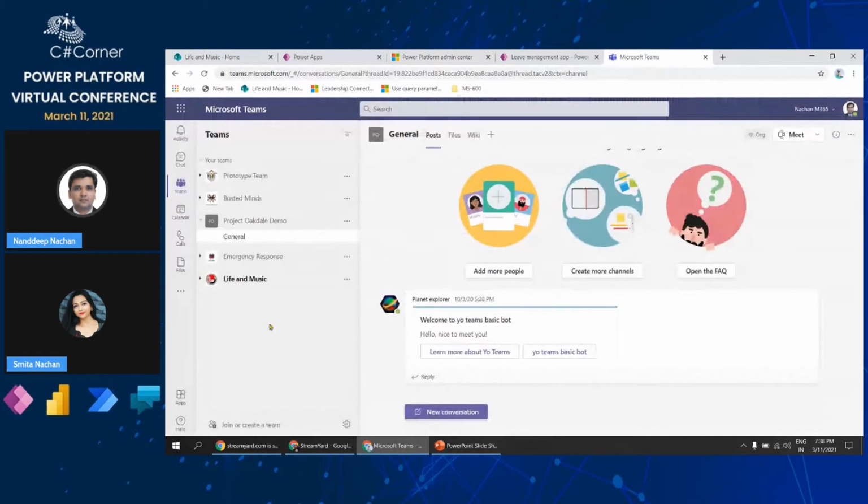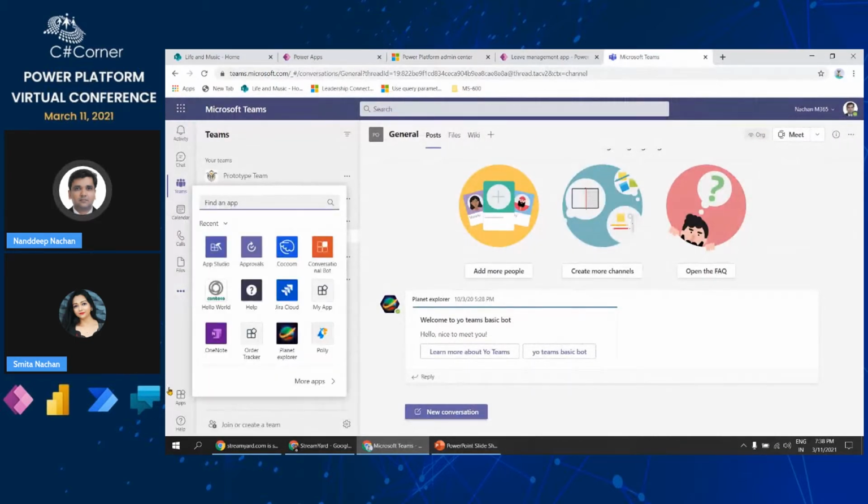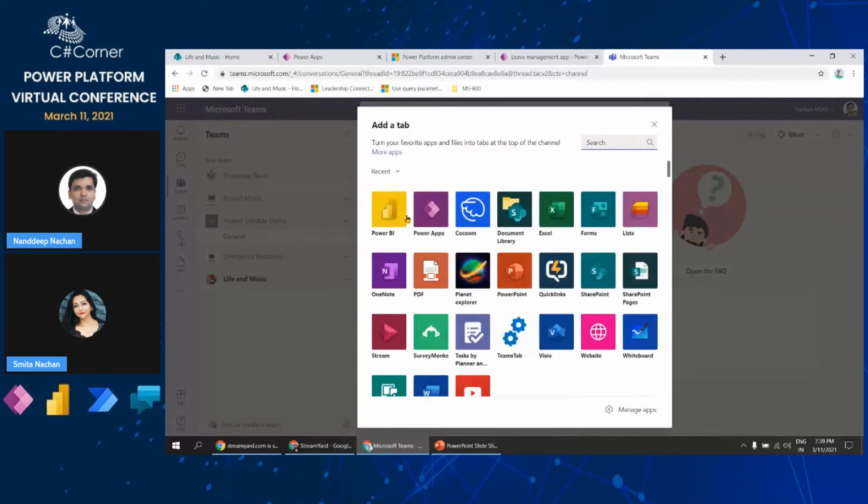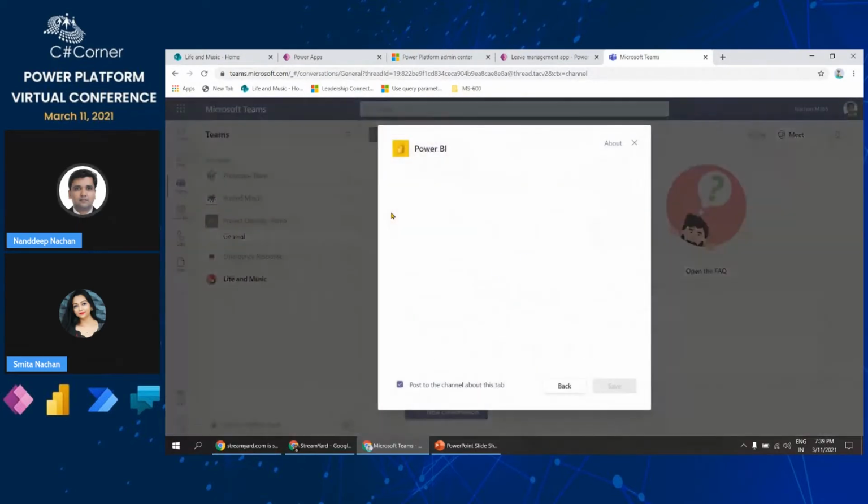So for that purpose, I'm here in my Teams, and now from here we will add the Power BI app. Either you can go from the apps or from here you can just add a tab. So I've just clicked and now I am going to add a Power BI. Once you select that Power BI, it gives the option below, post to your channel about this tab. If you don't want to post, then you can just uncheck it.